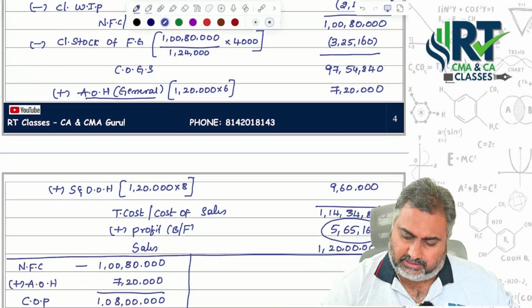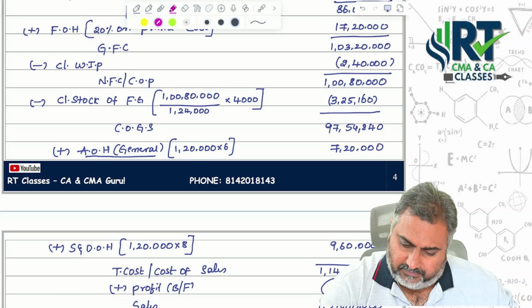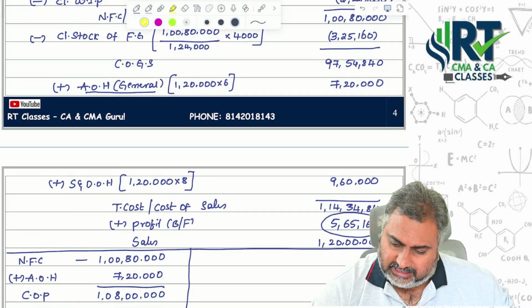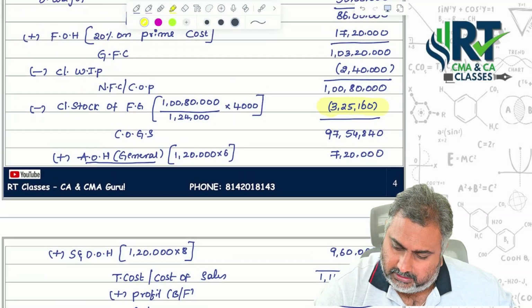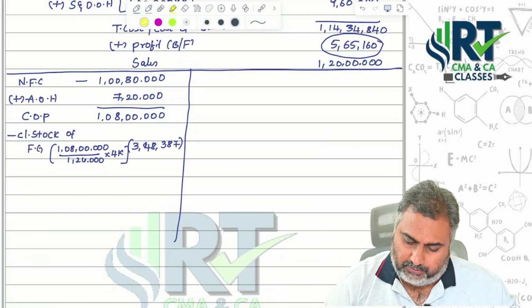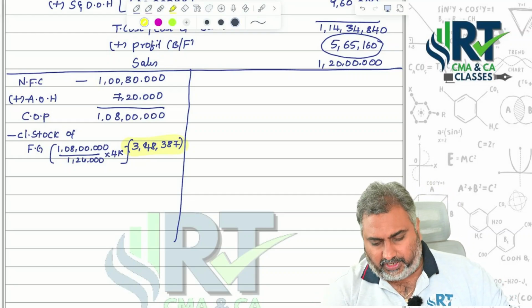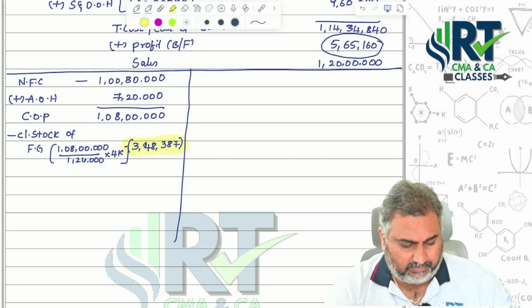That's the difference you can see. Under the CA point of view, what is your closing stock of finished goods valuation? 3,25,160. But if you compare with the CMA point of view, you are getting 3,48,387 itself.